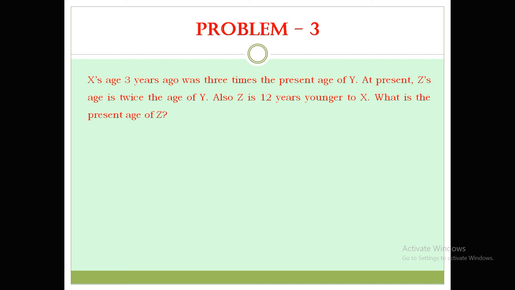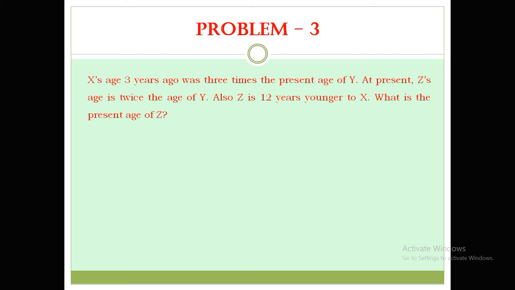X age 3 years ago was 3 times the present age of Y. At present, Z's age is twice the age of Y. Also, Z is 12 years younger to X. What is the present age of Z? Let's take the age of X as X, Y as Y, Z as Z. Simple. No need to confuse at all.